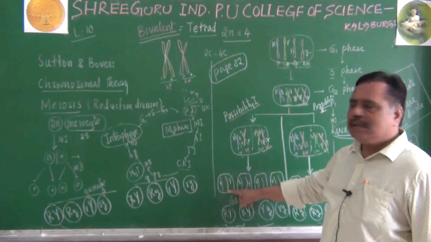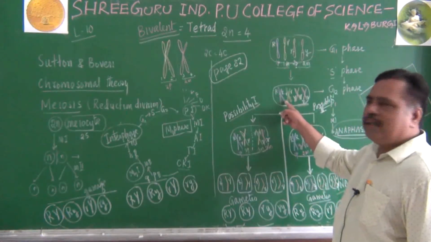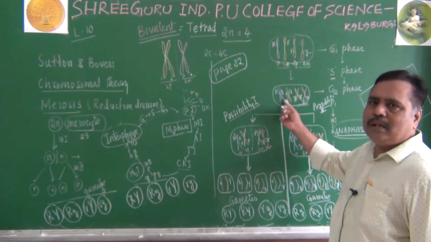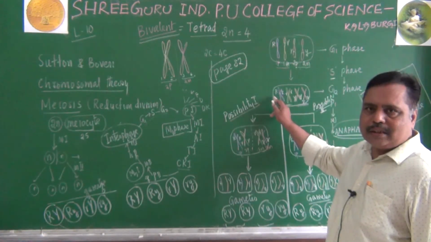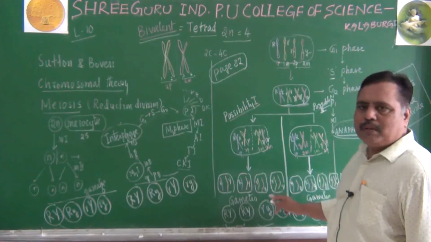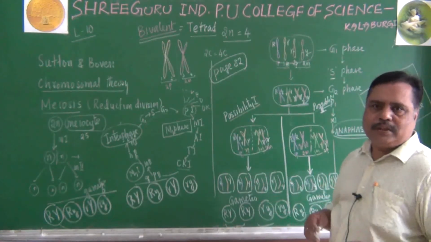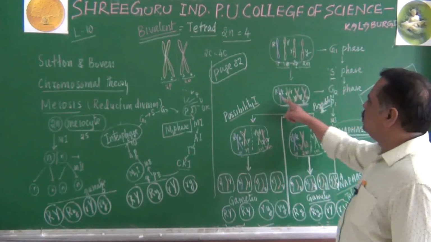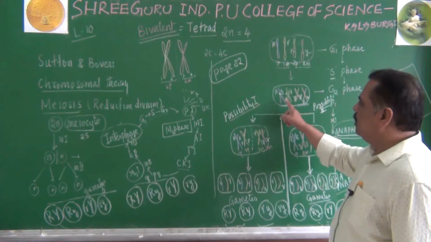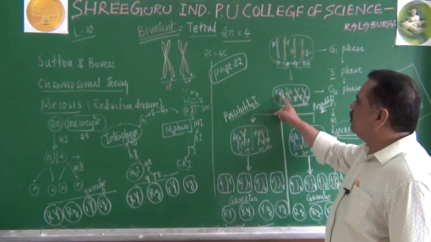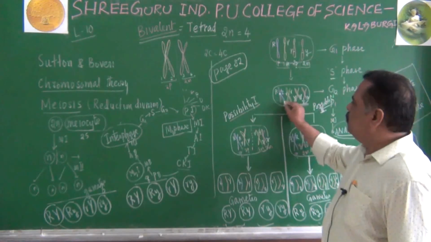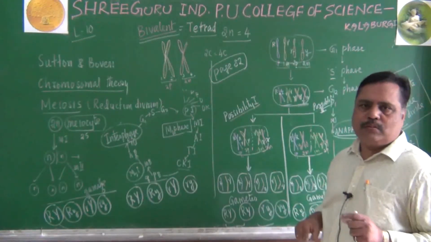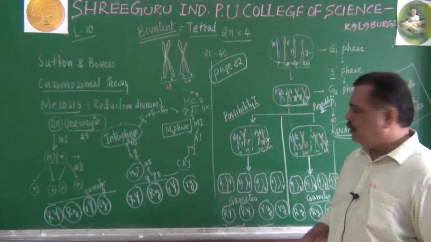Parental cell, daughter cell. Then why, sir, are you drawing 2 chromatids here? That is due to S phase. It has doubled. It is like, I got 100 rupees, but I have to give it to 4 people. That means I have to double that 100 rupees. So it is doubled during S phase. This is a chromosome. This is also a chromosome, but it is a 2-chromatid containing chromosome. It can be called a duplicated chromosome.